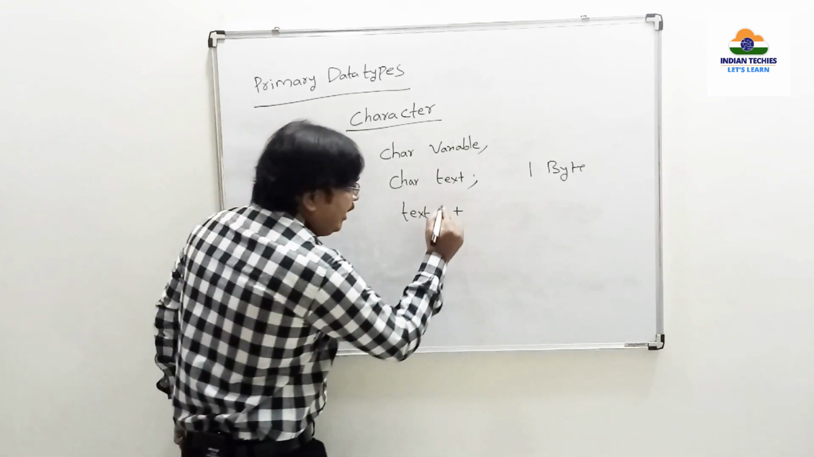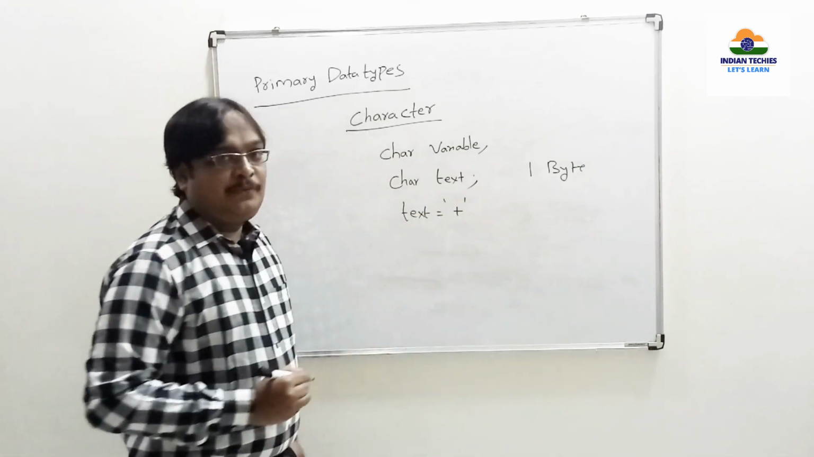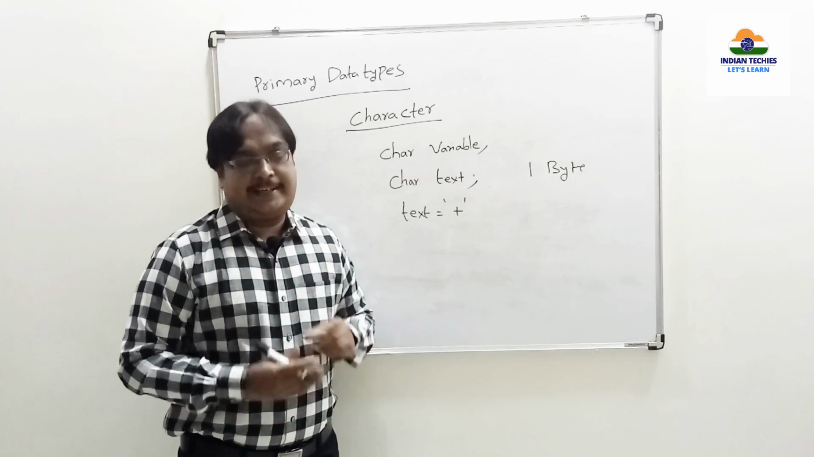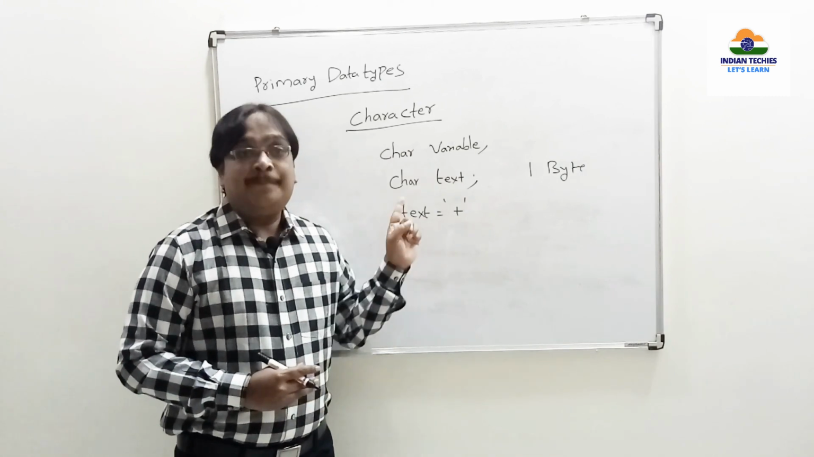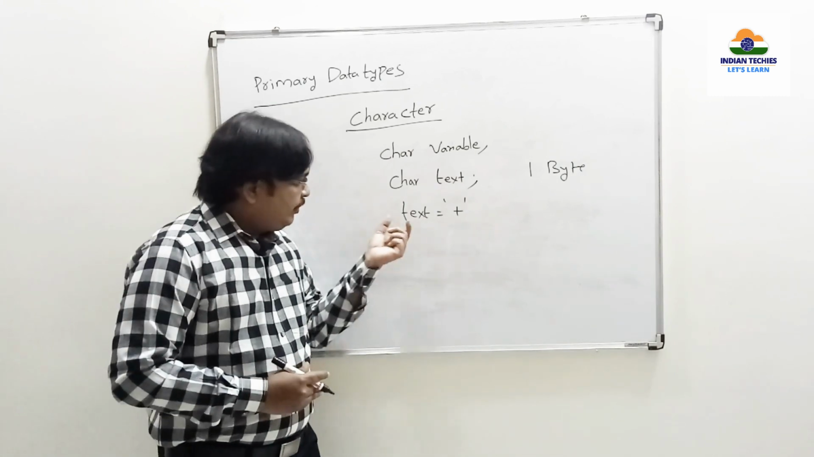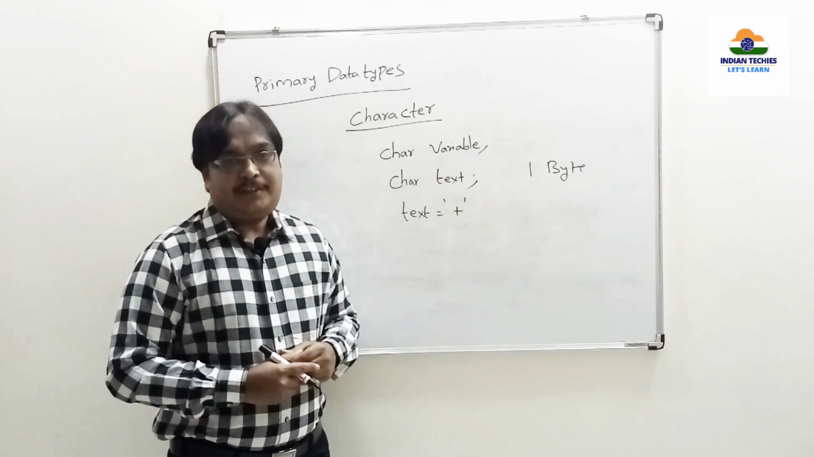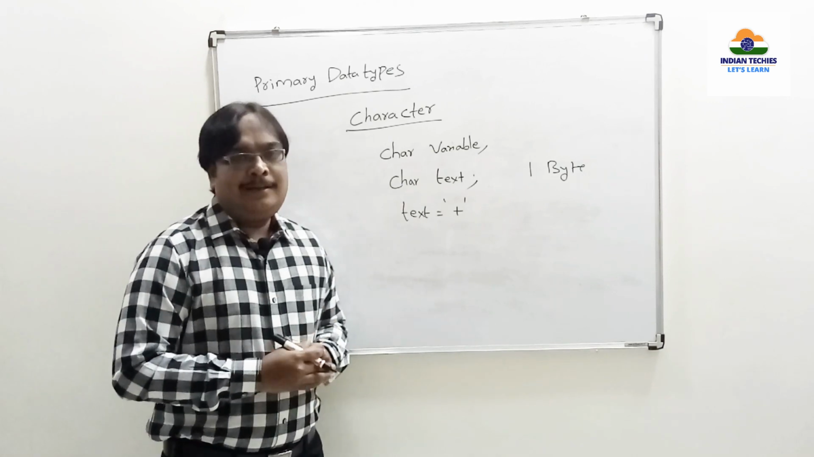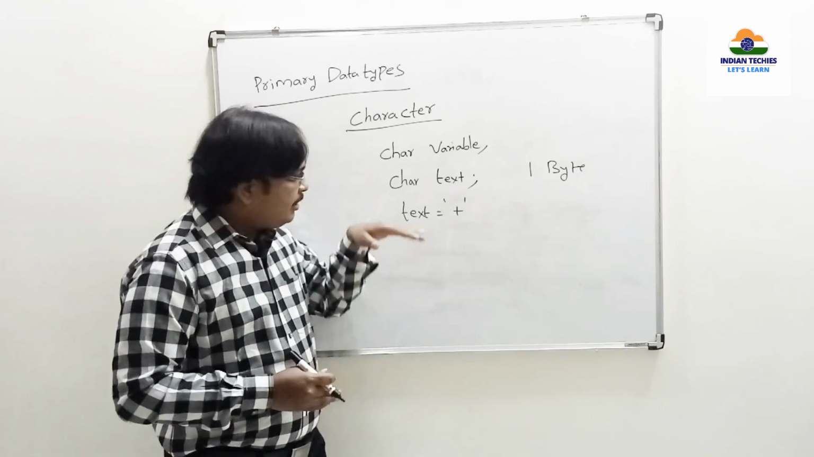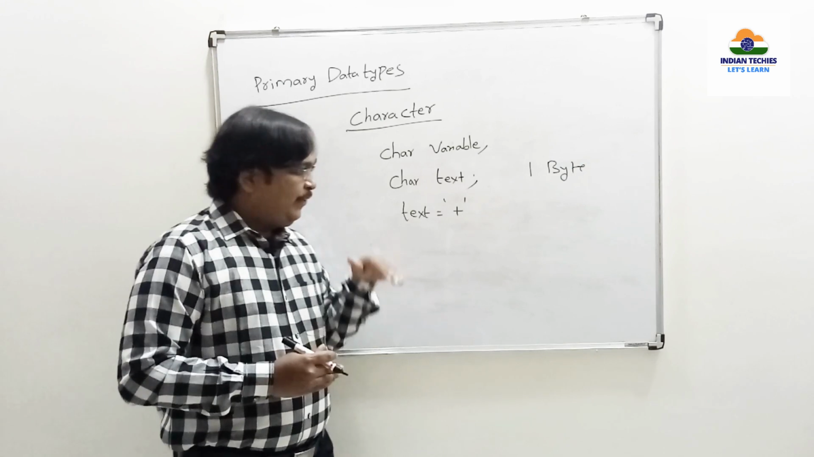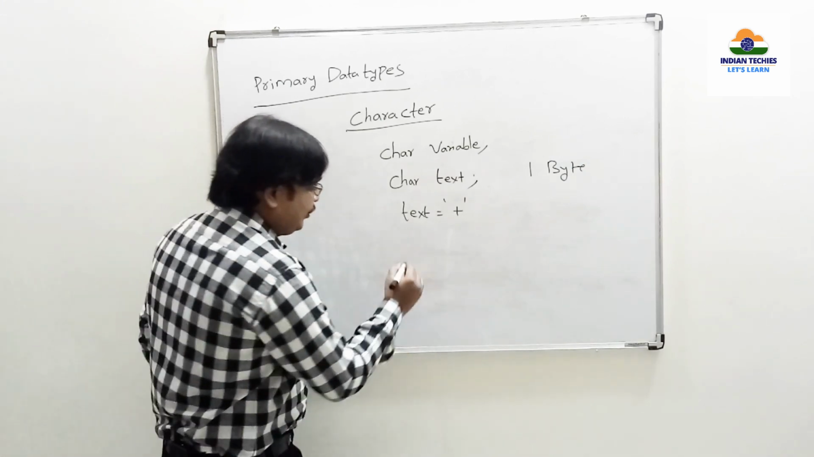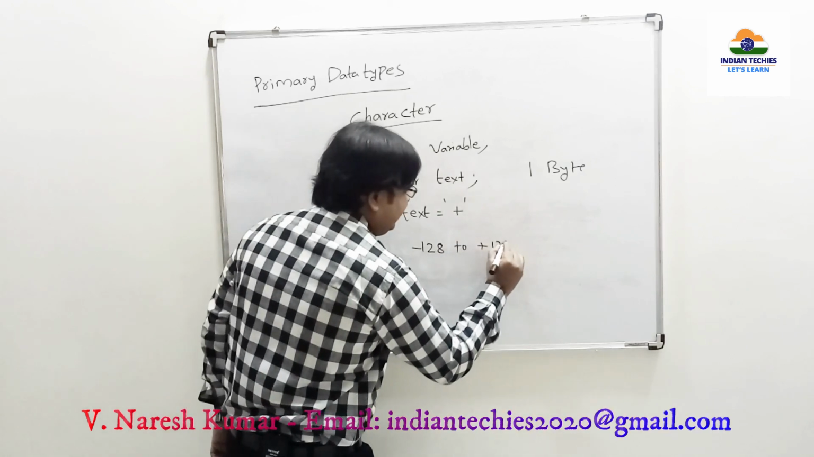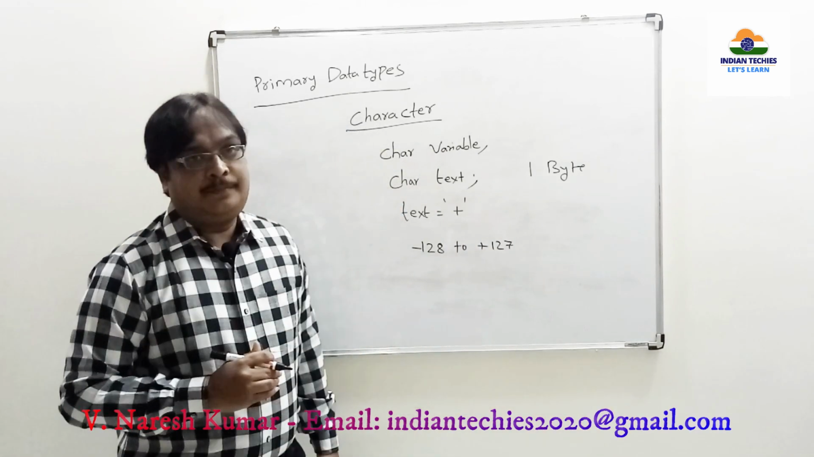So it is a wrong way of writing the programming instruction. That's why we have to use single quotes. Whenever you use single quotes, it means it is a single character. Single quotes represent a single character. So text is equal to, within the single quotes, whatever alphabet you want to assign, it can be assigned. This is how you assign. Now, for character also, there is a range: minus 128 to plus 127 is the range.